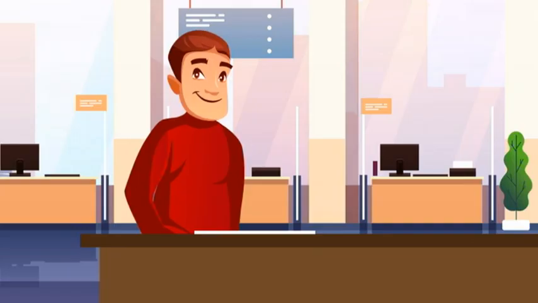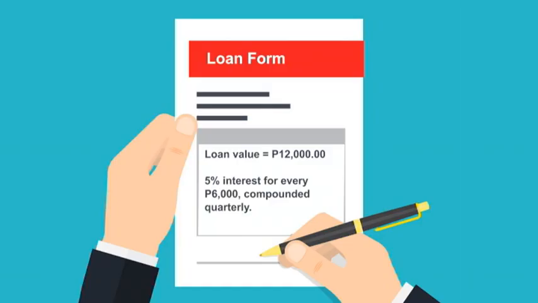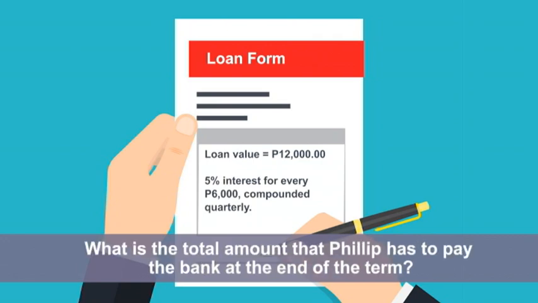Philip borrowed 12,000 from a bank at a compounded interest of 5% for every 6,000 pesos compounded quarterly. How much interest must Philip pay the bank at the end of 6 months? What is the total amount that Philip has to pay the bank at the end of the term?